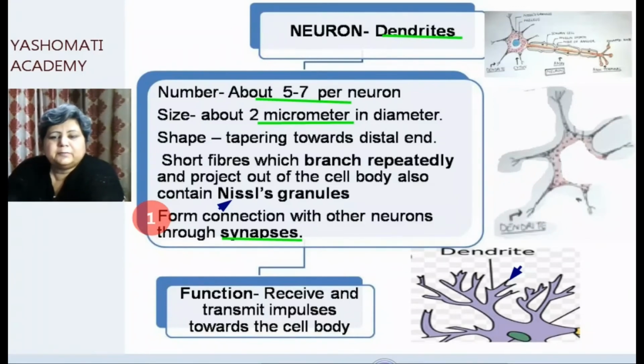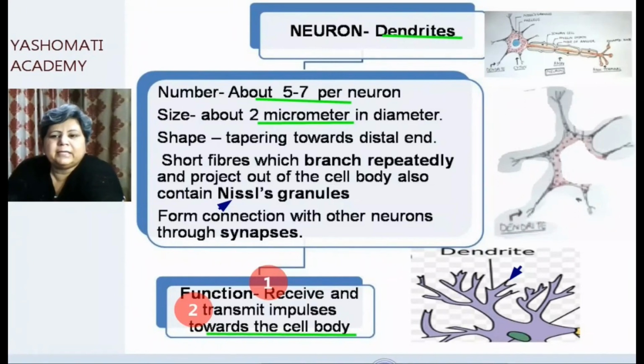The most important function of receiving and transmitting impulses happens through these dendrites. We must remember that dendrites help in receiving the impulse, and then they help in transmitting it toward the cell body. Here also there is an important point to be noted, that they transmit the impulse towards the cell body.